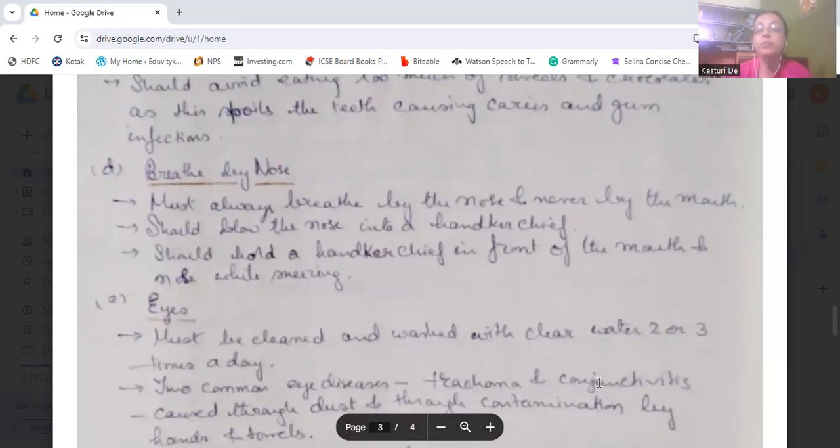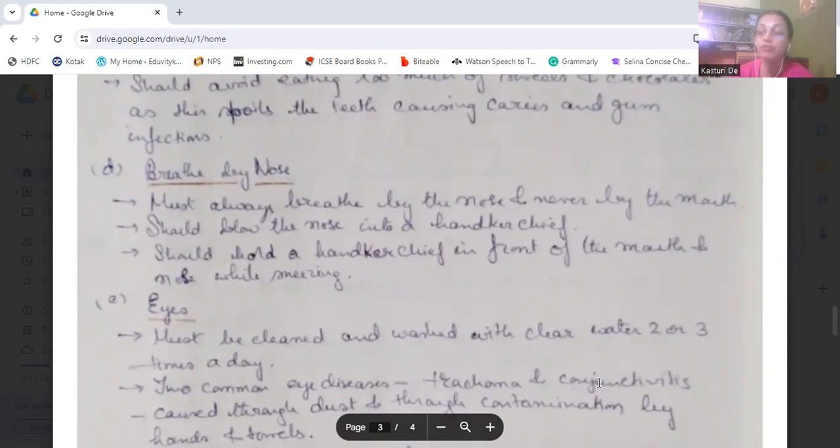Then breathe by the nose. We know we have some hairs in our nose, and if we breathe through our nose, the dust particles or germs can be stuck in those hairs. The mucus is also there inside our nose, which will stop those germs and dust particles from getting into our lungs.